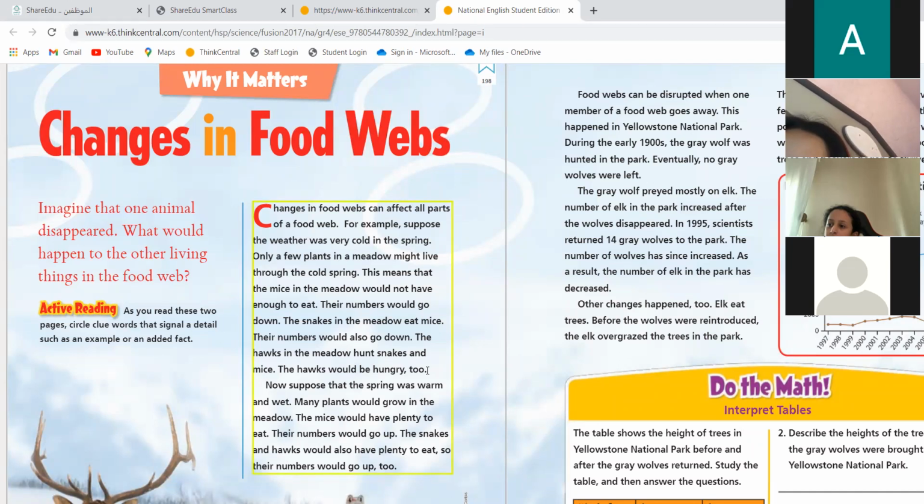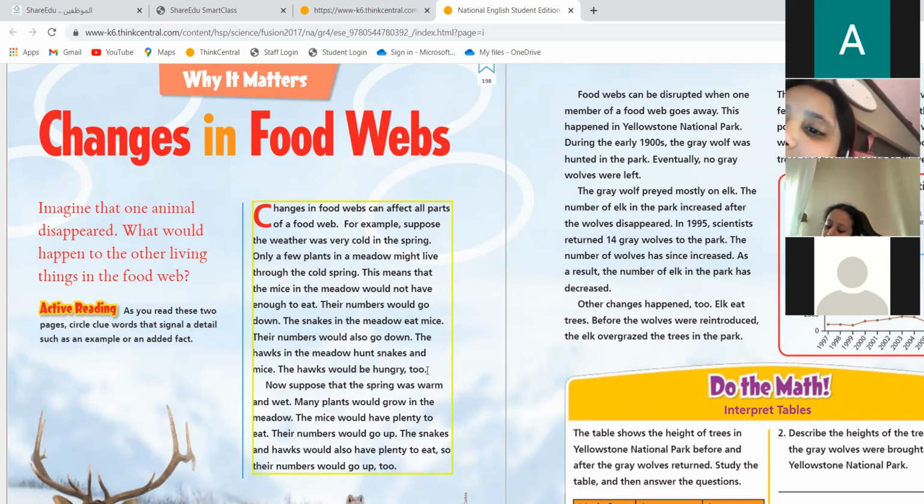The hawk goes for the snake and the mice. See how much the mice are damaged now? They are starving. They don't have food. They are being hunted by two kinds of animals, snake and hawk. So definitely mice are going to be very few in the cold spring.